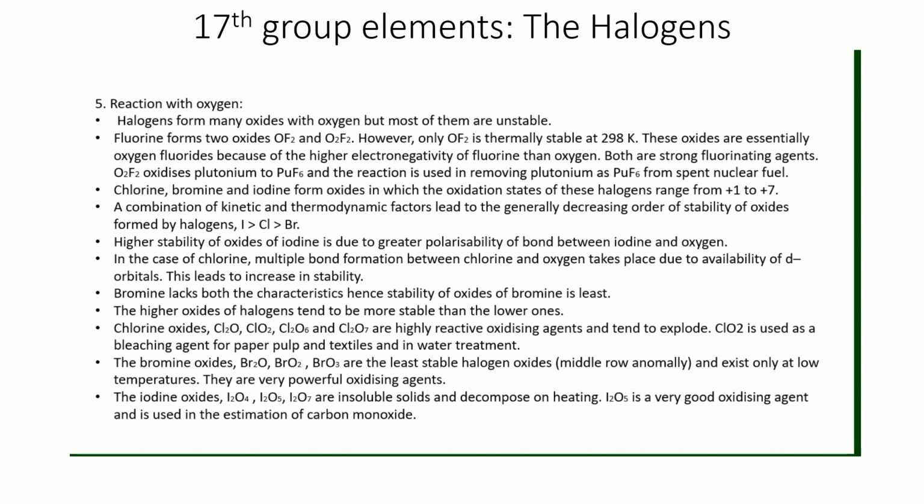The higher oxides of halogens tend to be more stable than the lower ones. Chlorine oxides are highly reactive oxidizing agents, tending to explode. ClO2 is used as a bleaching agent for paper pulp and textile and also in water treatment. Bromine oxides are the least stable halogen oxides and exist only at low temperature, and they are very powerful oxidizing agents. And the iodine oxides are insoluble solids and decompose on heating. I2O5 is a very good oxidizing agent and is used in the estimation of carbon monoxide.